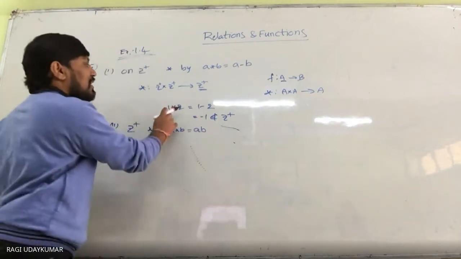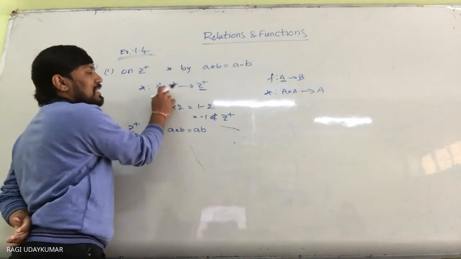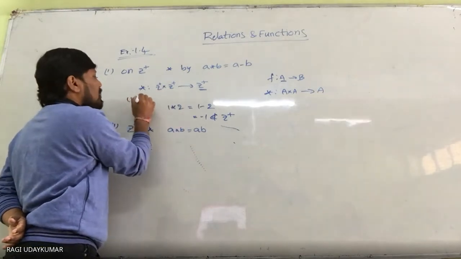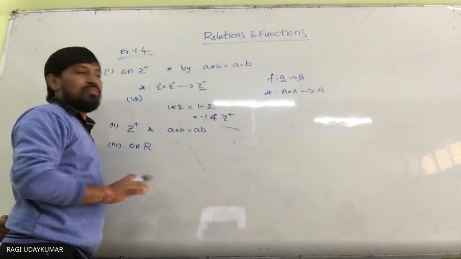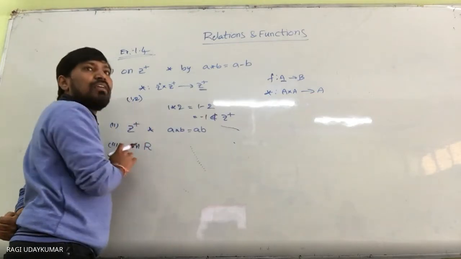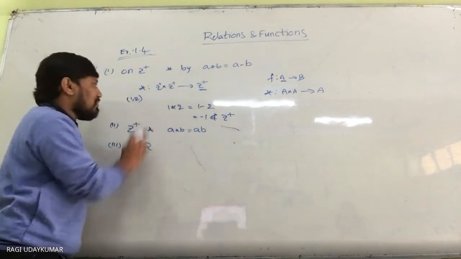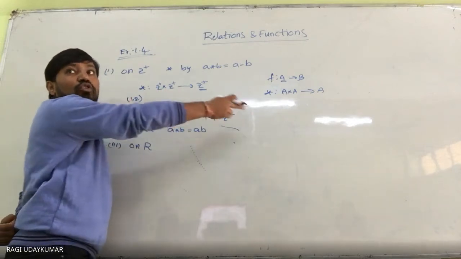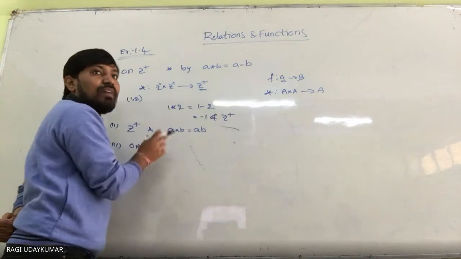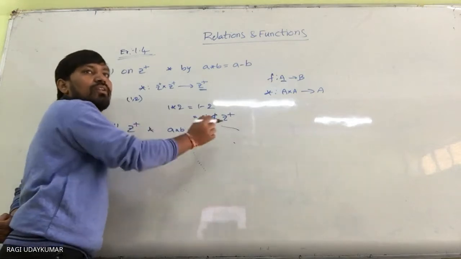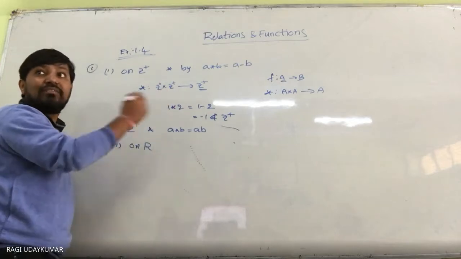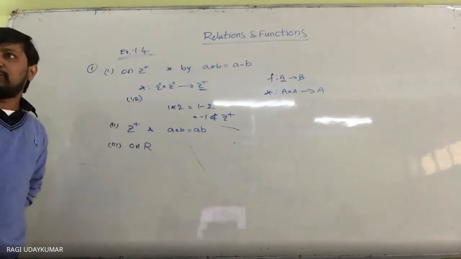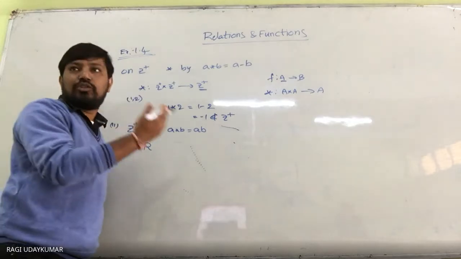Suppose here you are taking 1 and 2. In this situation, 1 comma 2 is not related to any element, because we are going 1 comma 2 is getting -1. So in the domain 1 comma 2 is there, but in the codomain -1 is not there. So 1 comma 2 is having no image, so empty. So every element should have some image to be a function.